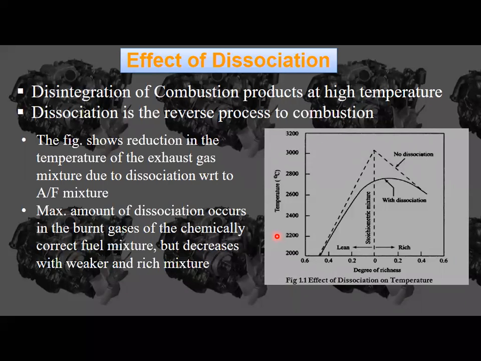Why? Because if it is a rich mixture, then the amount of oxygen is not sufficient. If it is a leaner mixture, then the amount of fuel is not sufficient, so whatever fuel is there, that much is not needed for complete combustion, and there may be wastage of fuel. So mostly we prefer the stoichiometric mixture for complete combustion. But if we follow only the stoichiometric mixture, there are several parameters which are not going to get higher efficiencies.